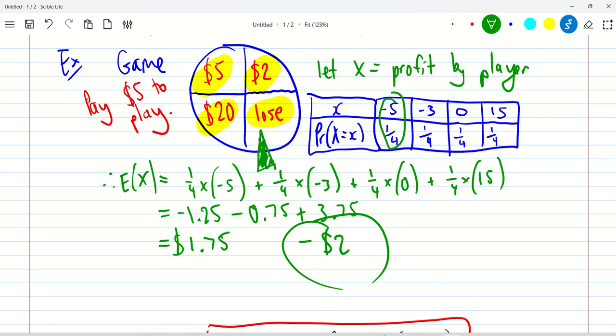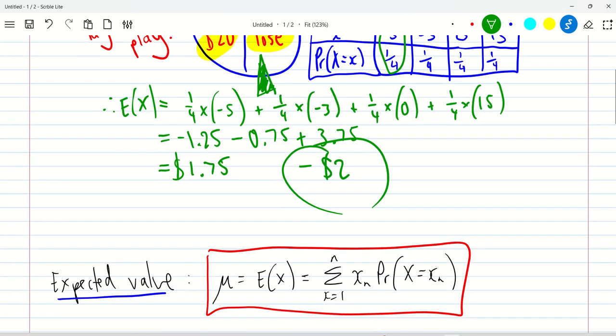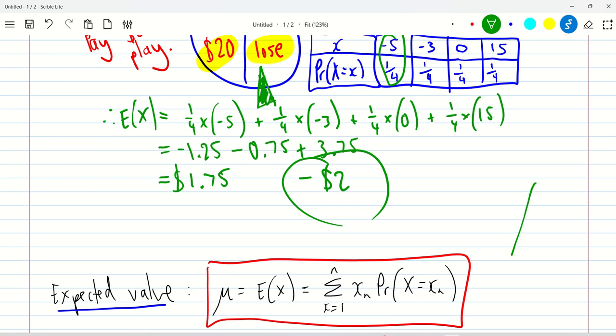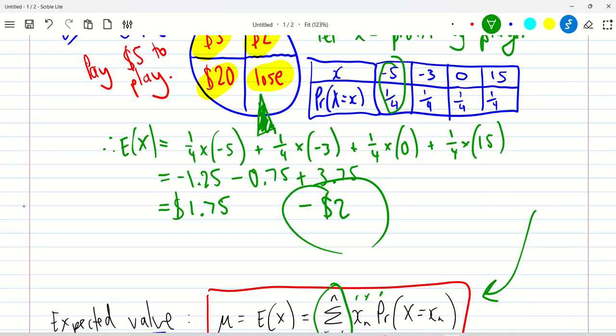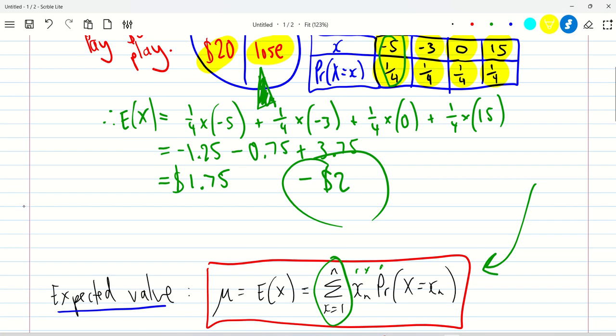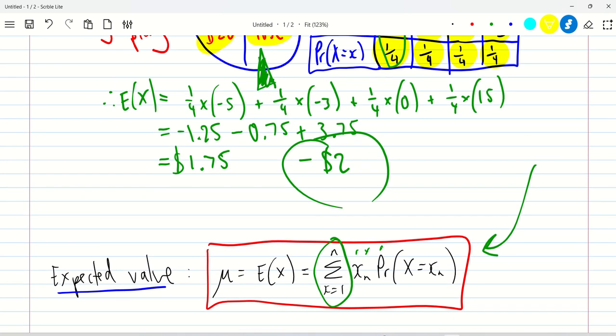Hopefully that makes sense. And so expected value is exactly that. And what we do to find the expected value, and the formula is down here at the bottom of the page, and the formula might look a bit strange, is that we add up, that's what that symbol, that sigma, means, and we add up all of the x's times by the probabilities. So that's exactly what we did up here. We multiplied the x's by the probability, so -5 times a quarter, and then we add it to -3 times a quarter, then we add it to 0 times a quarter, and 15 times a quarter. So we add up all of those pairs inside of our probability distribution table, and that gives us our expected value, and there is the formula for that.